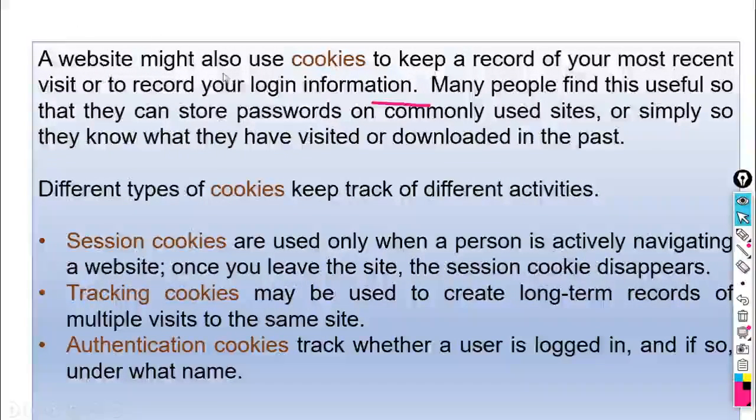A website might also use cookies to keep a record of your most recent visit or to record your login information. Many people find this useful so that they can store passwords on commonly used sites, or simply so they know what they have visited or downloaded in the past.